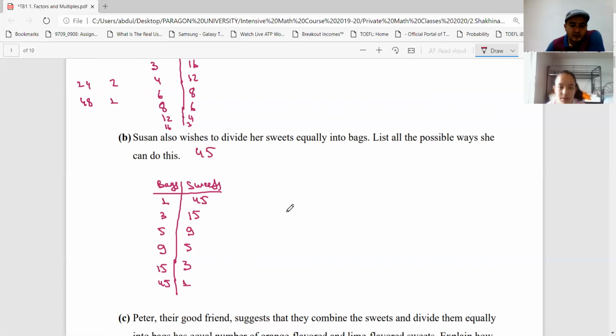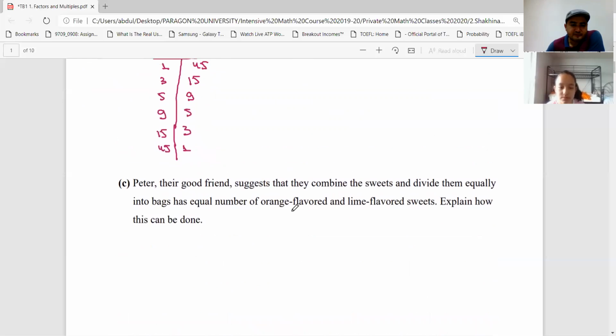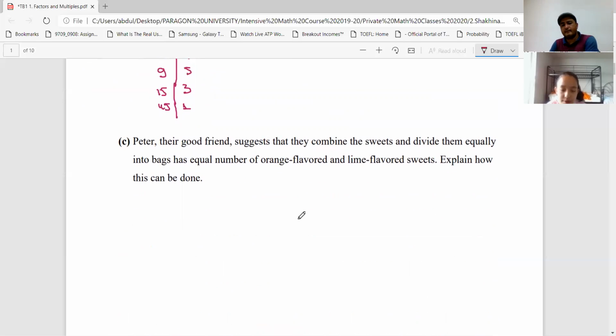Okay. Let's read question C. Peter, their good friend, suggests that they combine the sweets and divide them equally into bags, so that each has an equal number of orange-flavored and lime-flavored sweets. Explain how this can be done. Okay, what do you think?